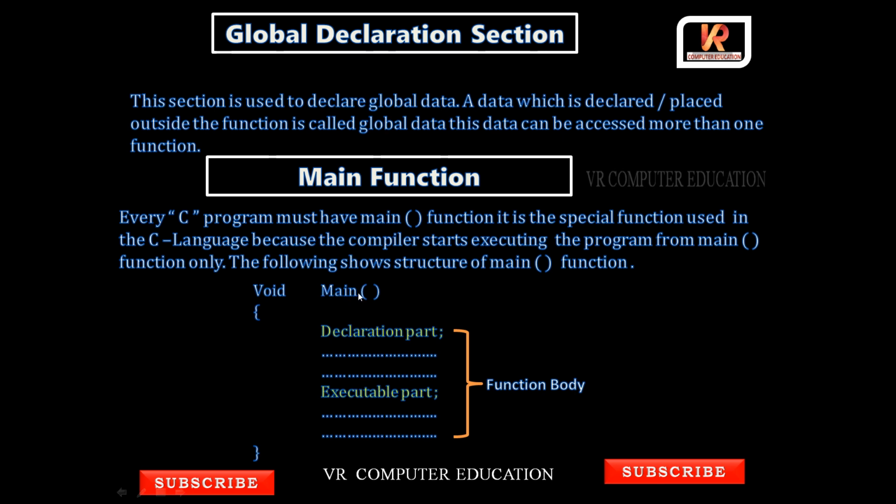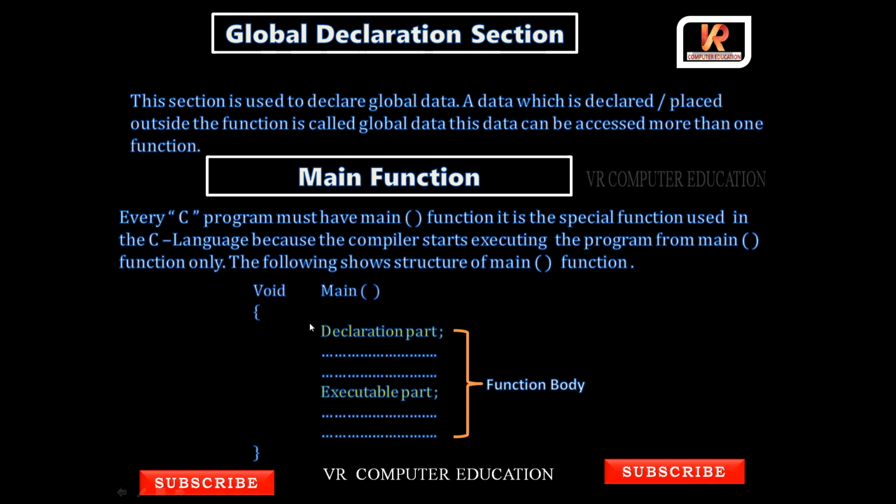What is here? Main is the function name. Void is the data type. Void means empty. Here there is an opening bracket and a closing bracket. In between, we have the declaration part and the executable part. Here we'll write the statements. Those statements are called the function body.